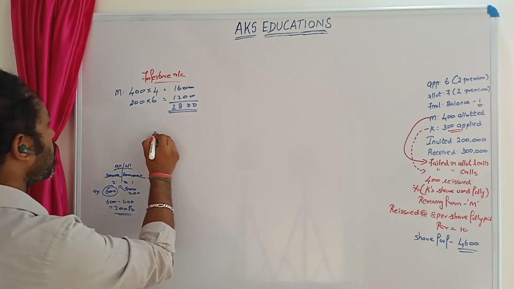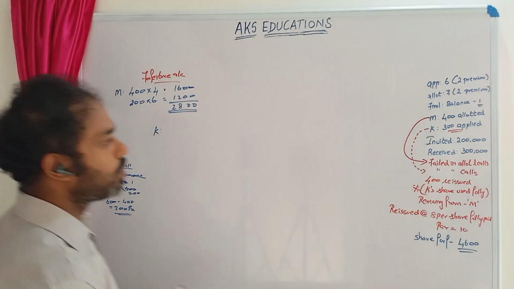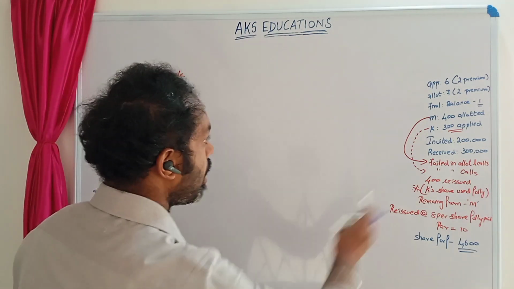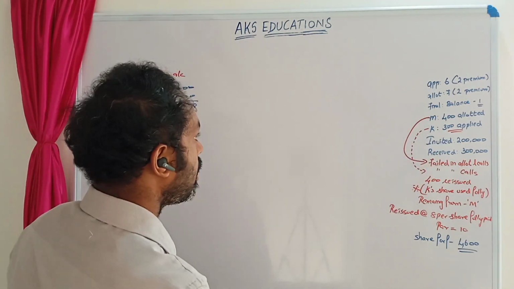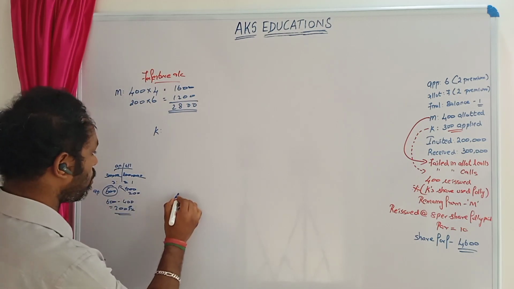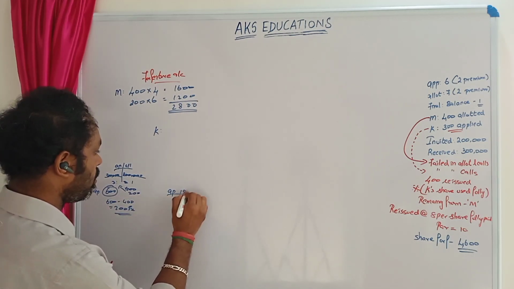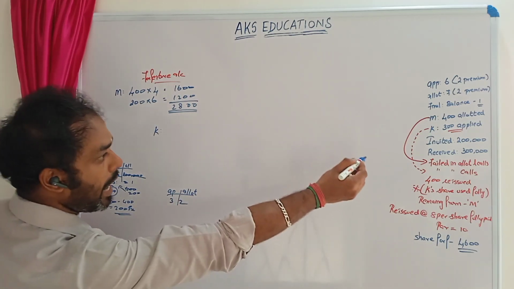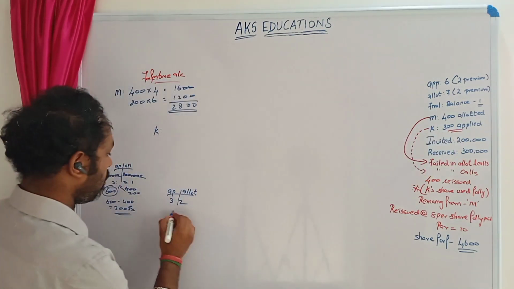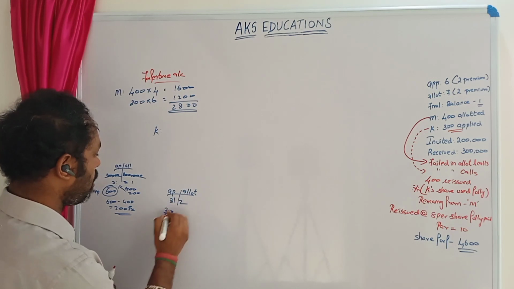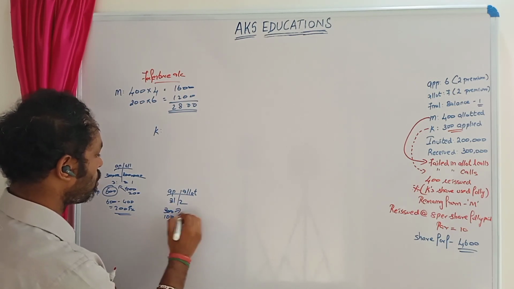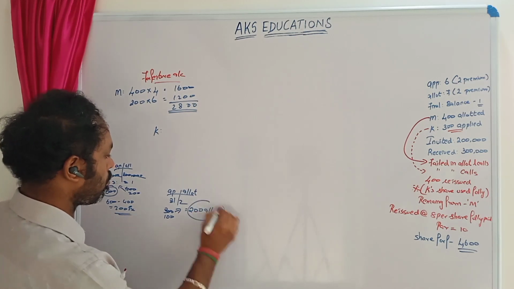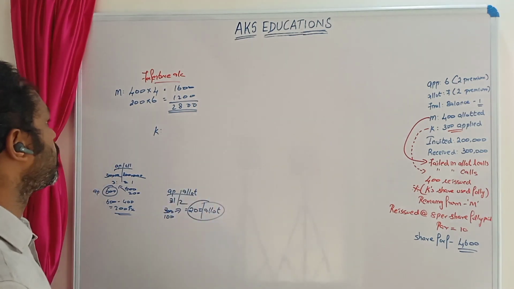Okay, next we are doing it for Kushbu. So Kushbu has failed in calls. So obviously her excess money we cannot utilize. But we can see only 300 applied. So we have to convert it to allotted. So applied, allotted. So 3 is to 2, same 3 is to 2 we'll put, and applied side 300. So 3 ones are 100. Cross multiply, it is 200 has been allotted. Okay, 200 has been allotted.